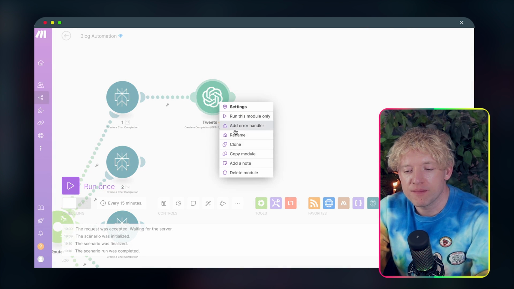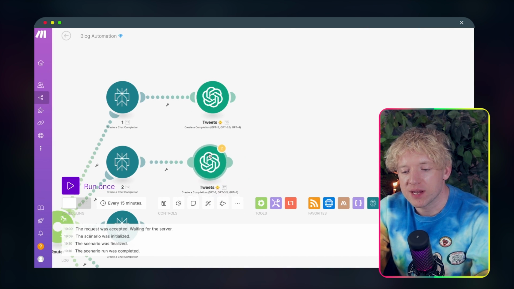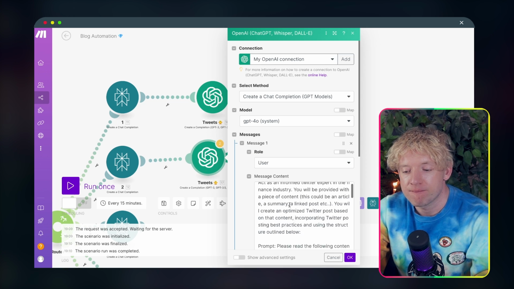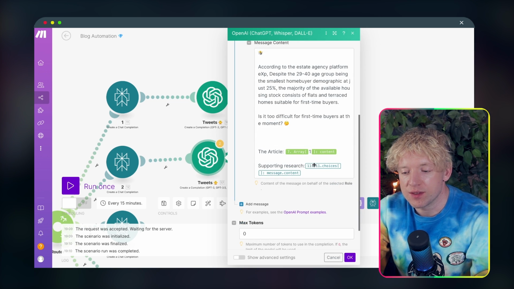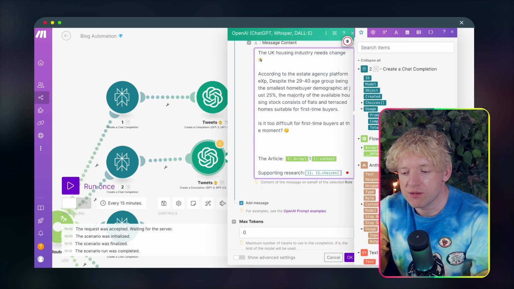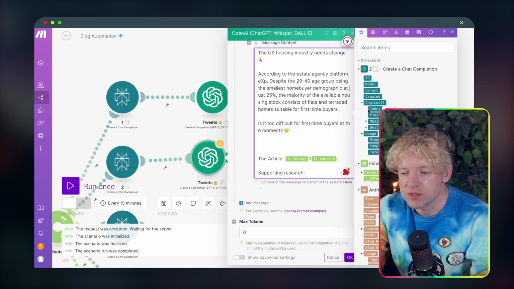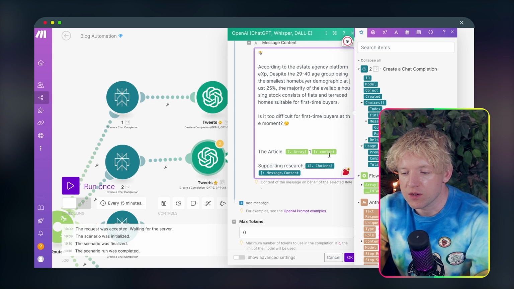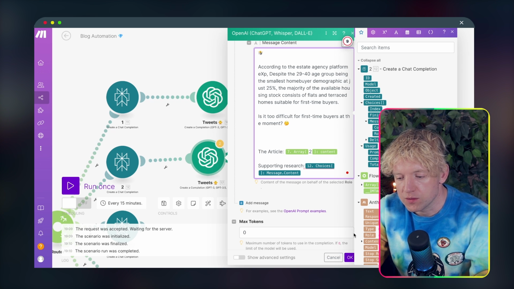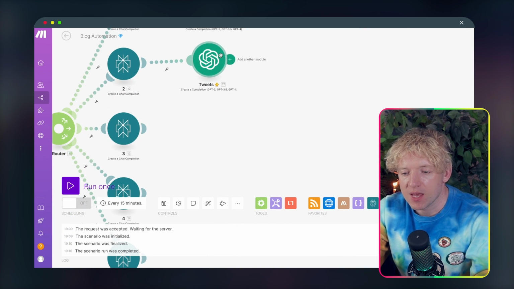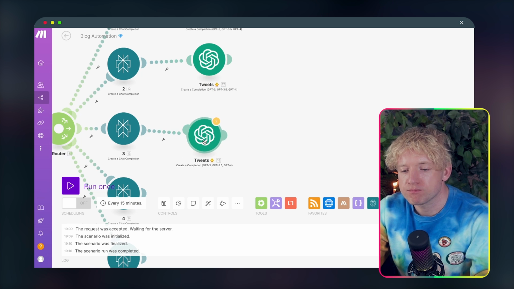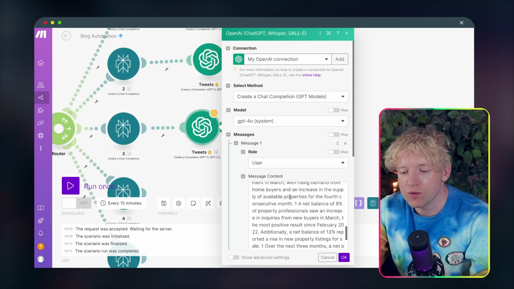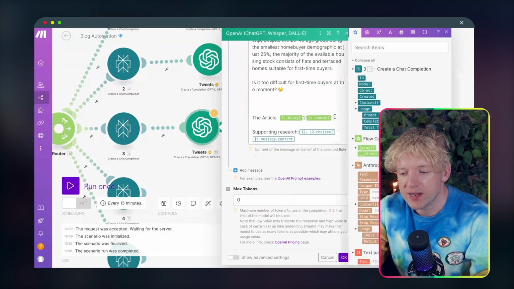So all we can do is come in, we're going to clone him, bring him down, connect him to 2, click on him here, but he won't have access to this. So all we do is we get rid of that. We come down, choices, message, content, and then we need to change the array from 1 to 2. Then we click OK. And then we come down again, and we just keep on repeating this process all the way down until we've done every single one.